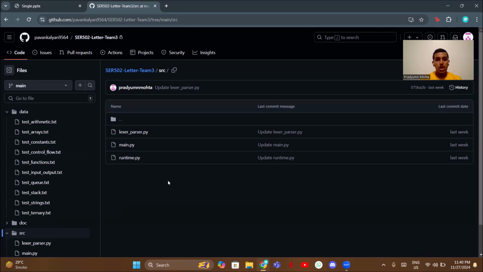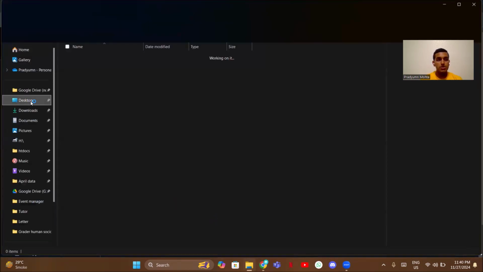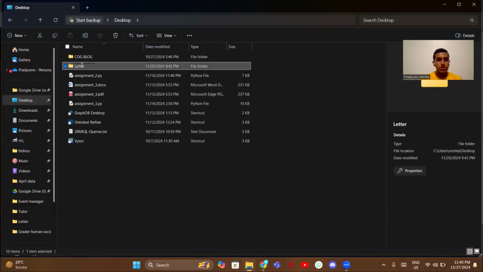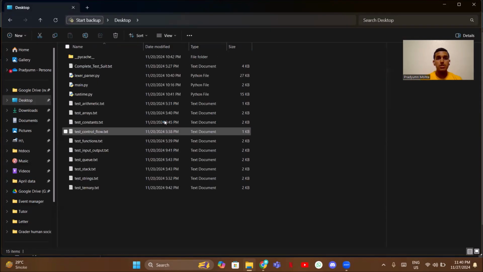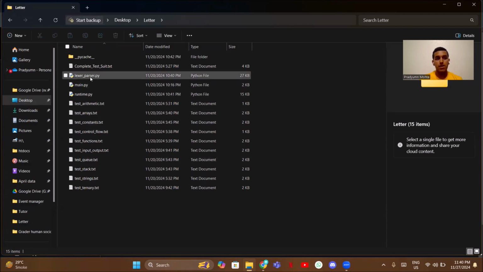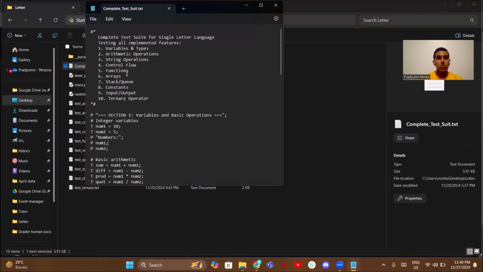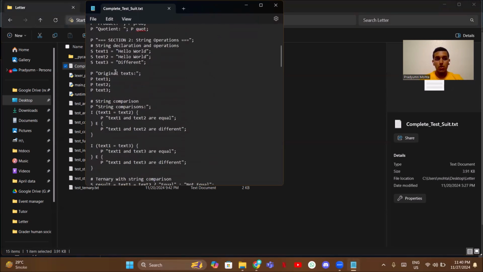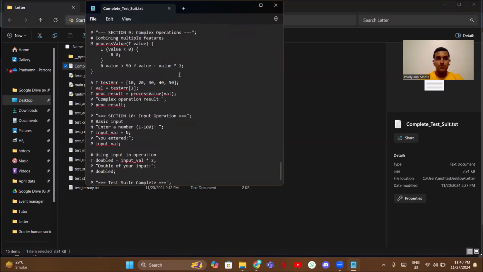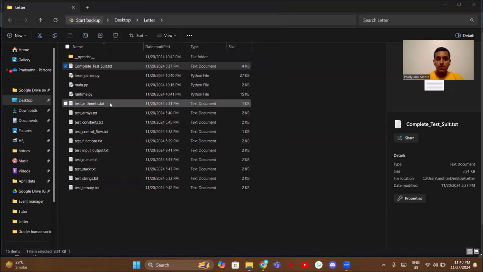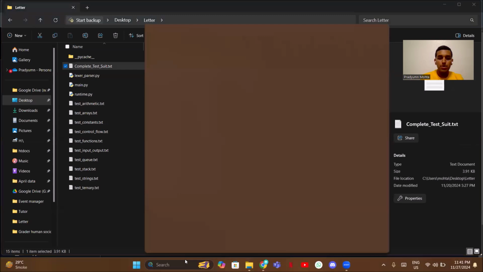For this demonstration, I will be using a test suite which I already have on my laptop. So on the desktop, you can see this is our folder, which has the runtime, the main file, and the Lexer parser, and all the other test cases. And we have a complete test suite, which I showed you in the PPT at the start. So this checks all 10 features of our coding language. Since all of these are in a folder, we can directly open the command prompt.